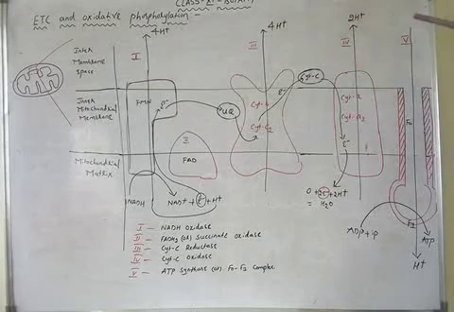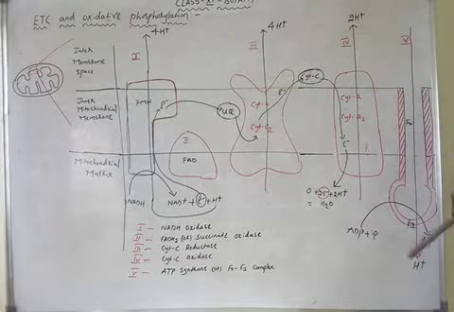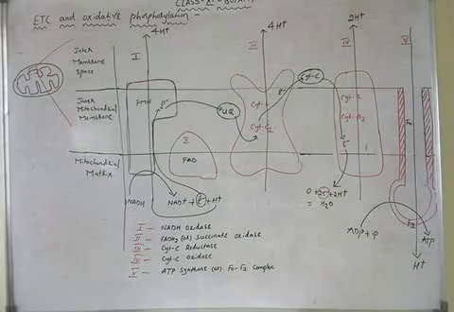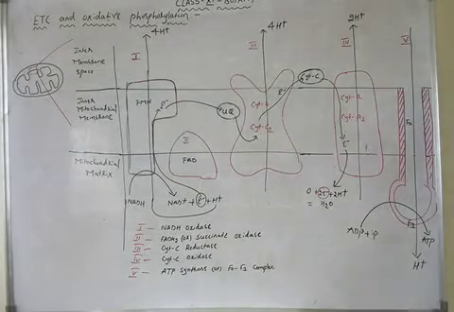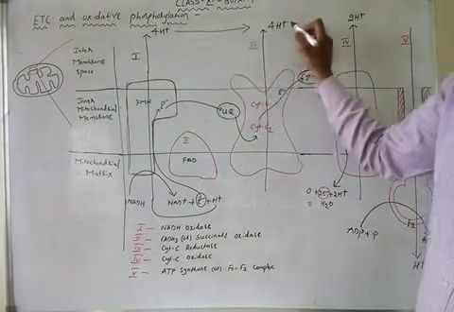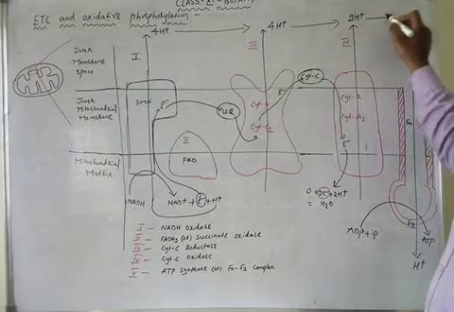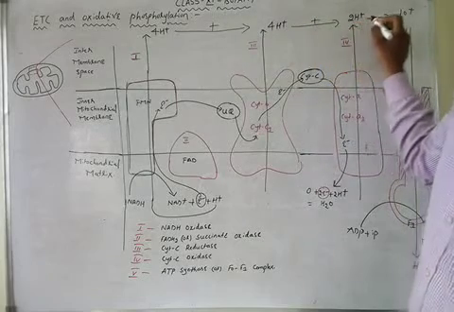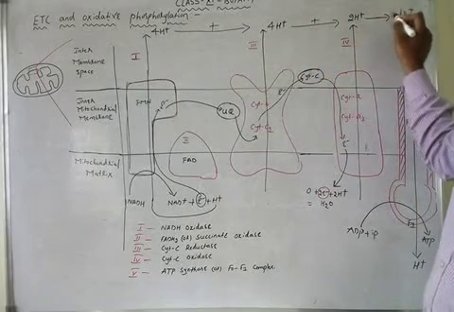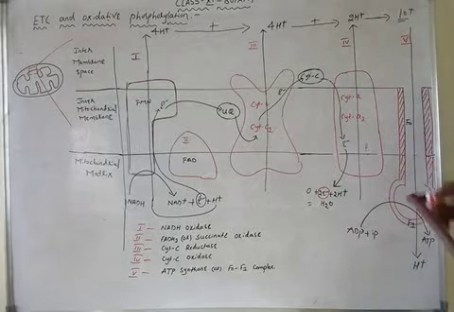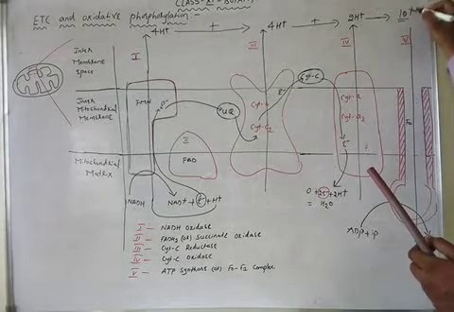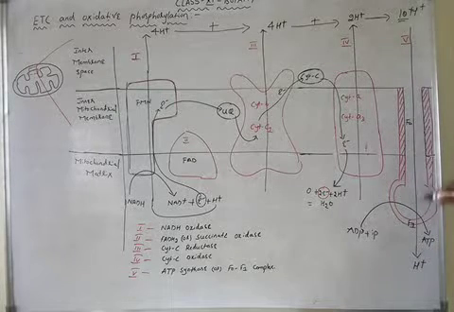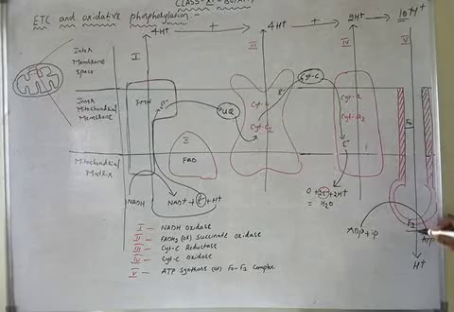Now, these protons are returning back into the mitochondrial matrix. These protons are totally how many protons? 10 protons. 4 plus 4, 8 plus 2, that is equal to totally 10 protons. Now these 10 protons return back into the mitochondrial matrix. They move through the proton channel called the F0 F1 complex.